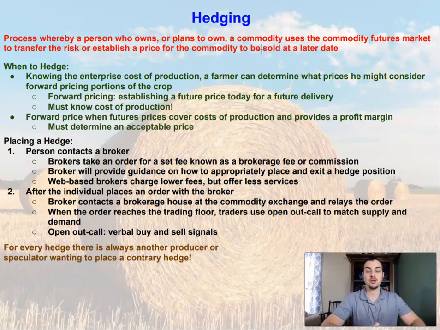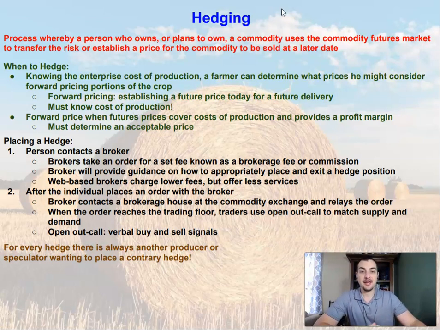Now, there's two different people that are going to be engaging in the commodity futures market. It's going to be hedgers, those that own or plan on owning that commodity, and then the speculators. The speculators do not want to own a commodity. They have no intention to own a commodity. They are just in it to try and earn a profit, whereas a hedger is going to try and transfer risk. So the overall underlying purpose of the futures options is to take those that are looking to hedge and transfer that risk over to somebody who's willing to assume that risk, or a speculator.